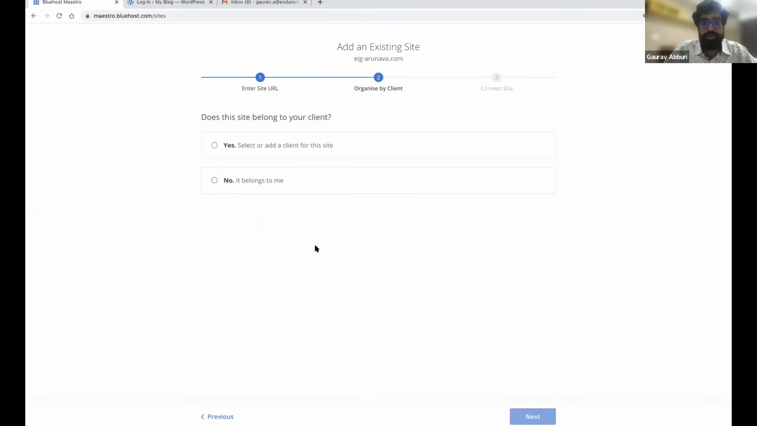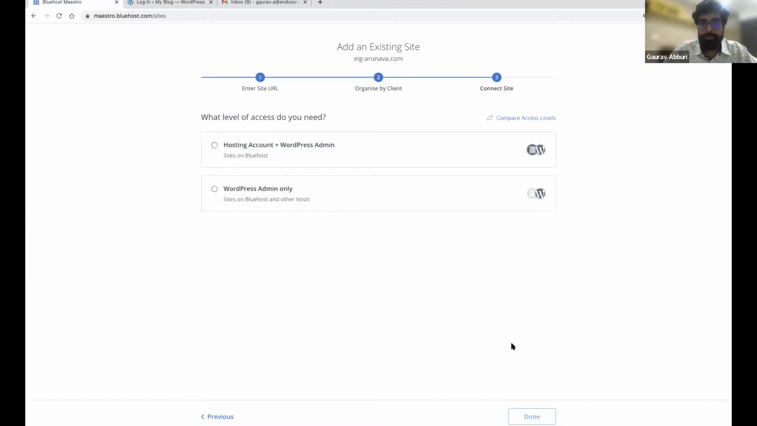Then you can choose which client this site belongs to. So here you can choose from any of the clients that you have already added, or you can add a new client from here. So you can add a new client from here as well. So I am going to choose an existing client. And if you do not have any client yet, and if the site belongs to you, you can choose this option wherein the site will be organized under you.